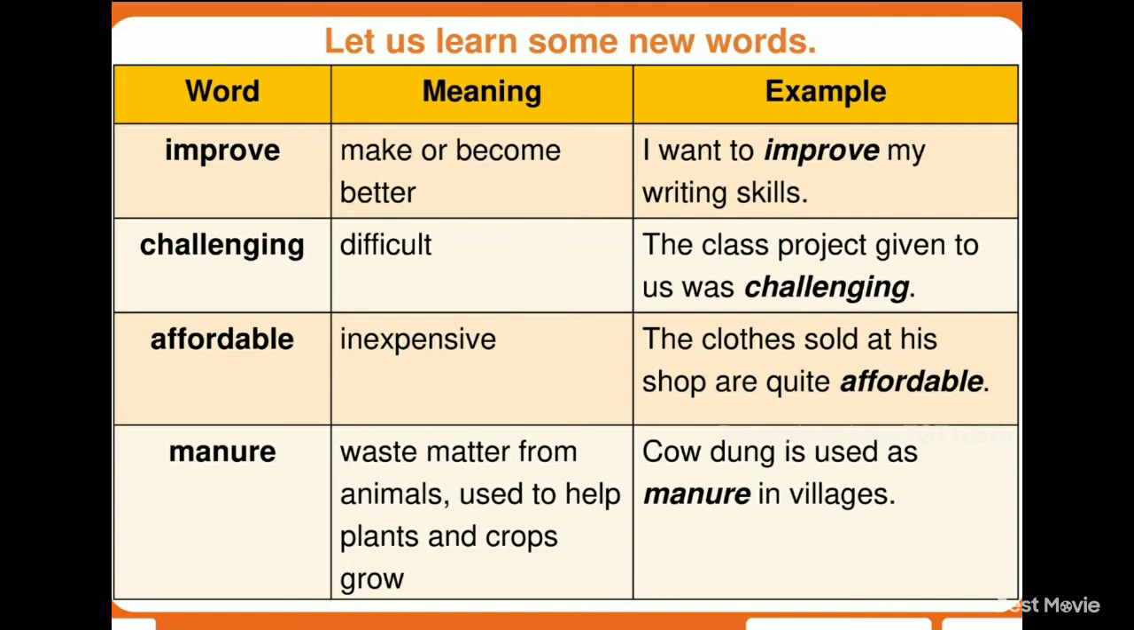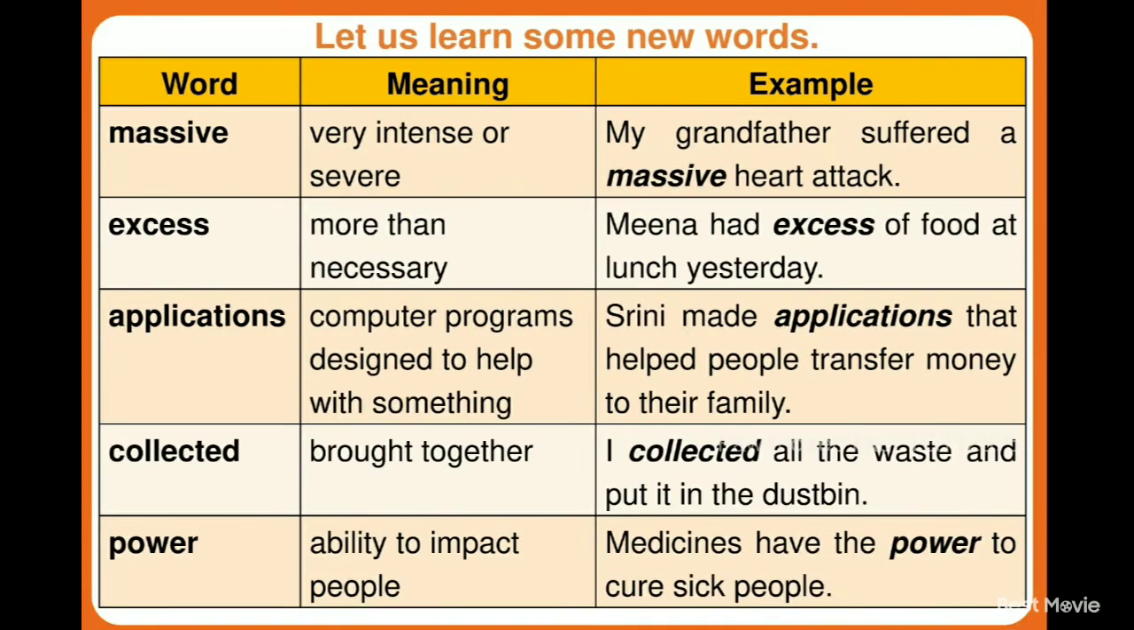I hope these word meanings are clear to each and every student. Let's move toward another words. First is massive, which means very intense or so. Next is excess, that means more than necessary. That means we are having excess amount, more amount. Next is application, which means computer programs designed to help with something, like apps in short we can say.